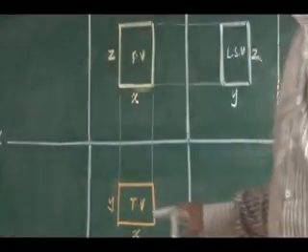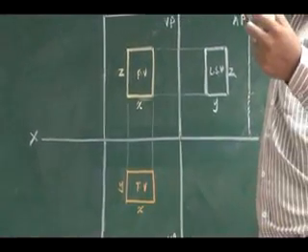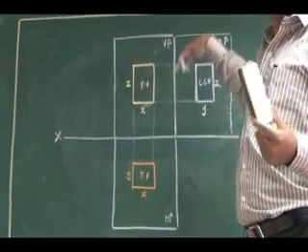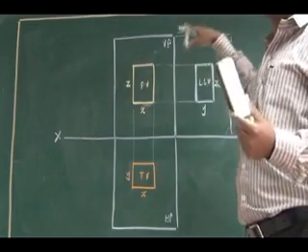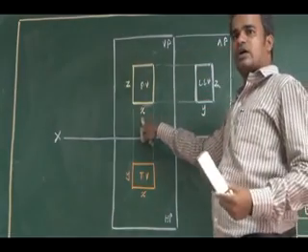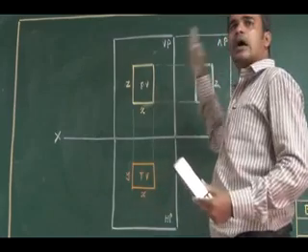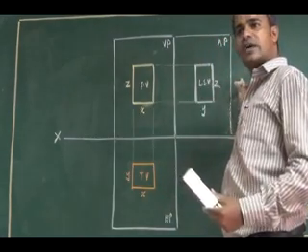You should not draw them separately for any three-dimensional object. You are drawing two-dimensional views, and they are linked together. Any views you are drawing, they are linked together. It will have a meaning. So the length of the front view and the length of the top view match, and similarly, the height of the front view and the height of the side view match.